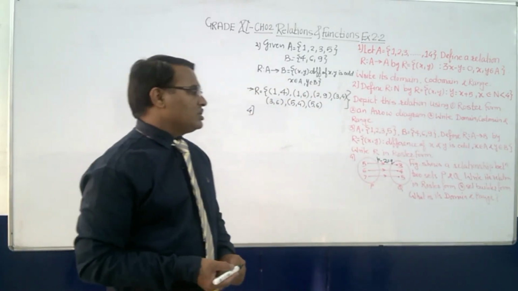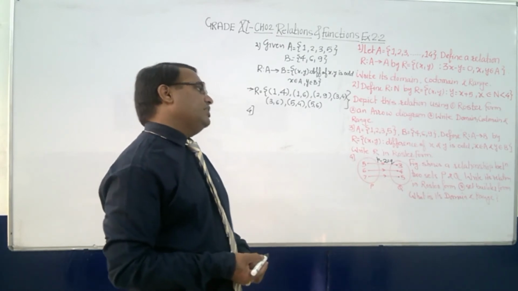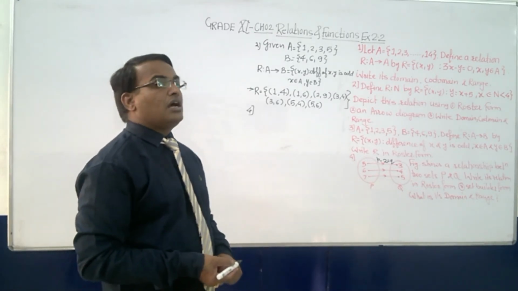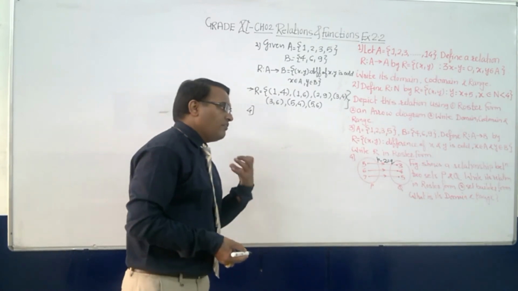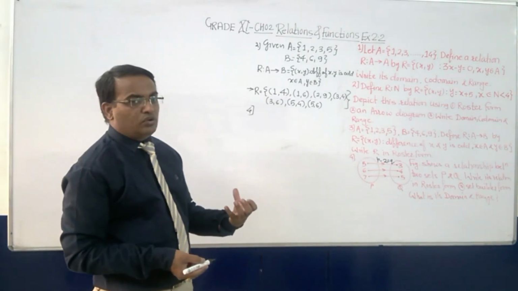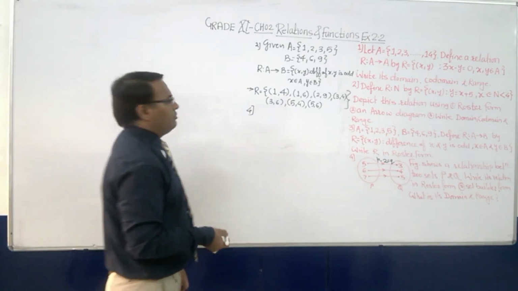Now write its relation in roster form, in set builder form, and then find its domain and range. Now what is roster form? Where every element you are going to write separated by commas.